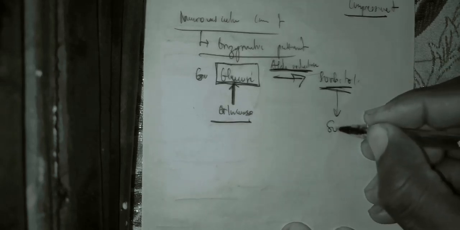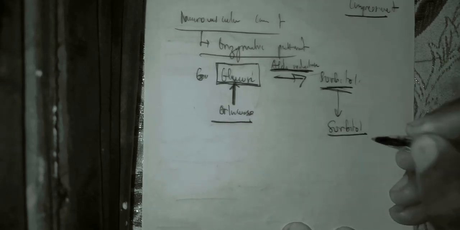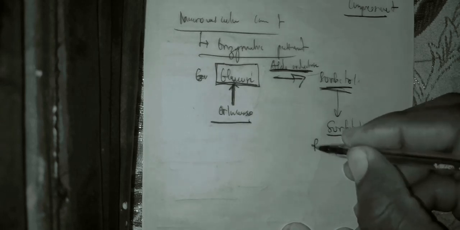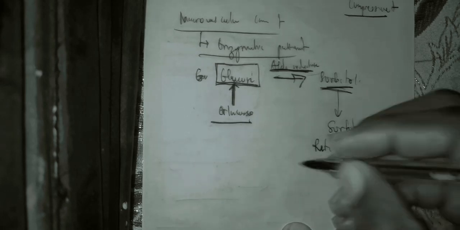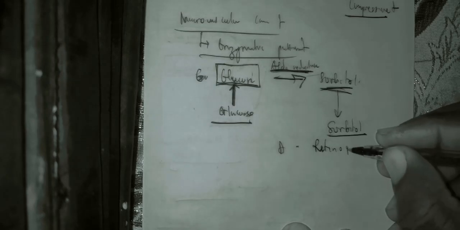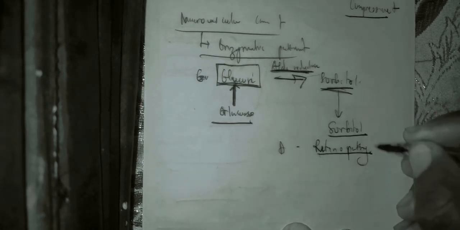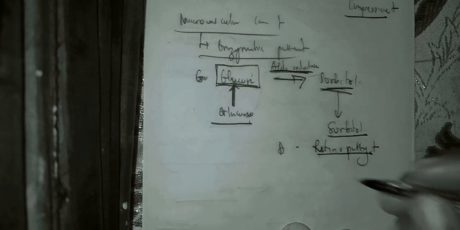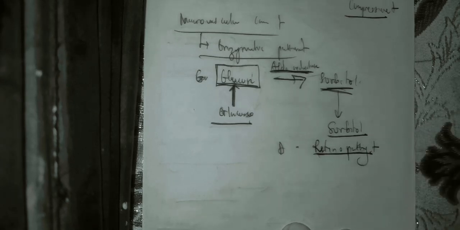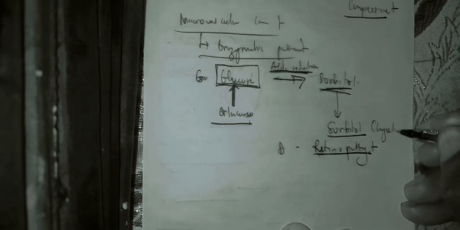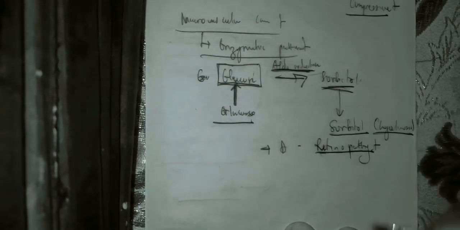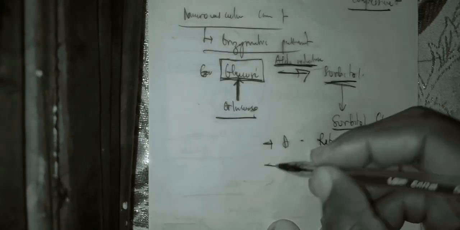Now, when sorbitol accumulates at the level of the small vessels, it produces what is called hyalinosis at the level of the small vessels. That is what is going to result in retinopathy. We call it diabetic retinopathy, because the retinal arteries are small arteries. When sorbitol accumulates there, it results in hyalinosis. Is it clear? So it's going to result in a microvascular complication, which is diabetic retinopathy. So also at the level of